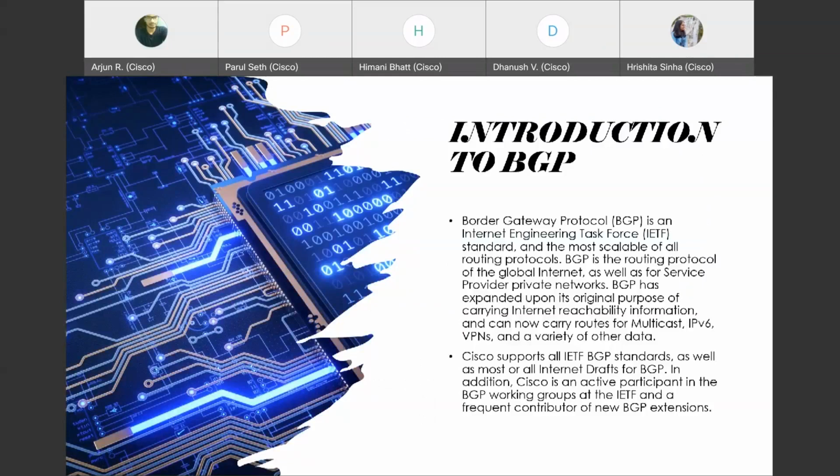BGP, why BGP? It's scalable. We have OSPF, we have VRRP, we have everything, but BGP is required for large networks. It's super fast, it converges quickly, and it's reliable. Once you configure BGP, it will go on forever without needing any external intervention. That's why BGP is predominantly used in ISPs and large networks.